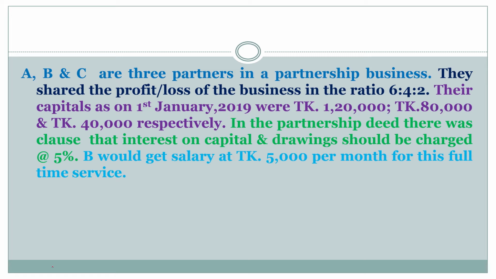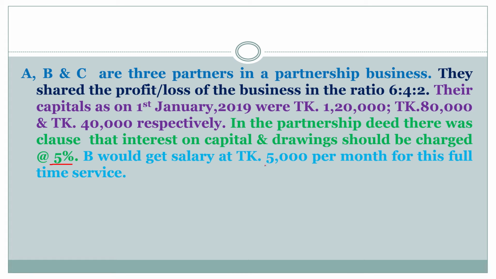A, B and C are three partners in a partnership business. They share the profit or loss of the business in the ratio 6:4:2. Their capitals as on 1st January 2019 were taka 1,20,000, taka 80,000 and taka 40,000 respectively. In the partnership deed, there was a clause that interest on capital and drawings should be charged at the rate of 5%.